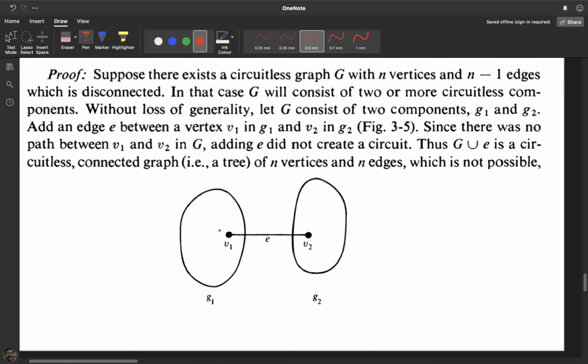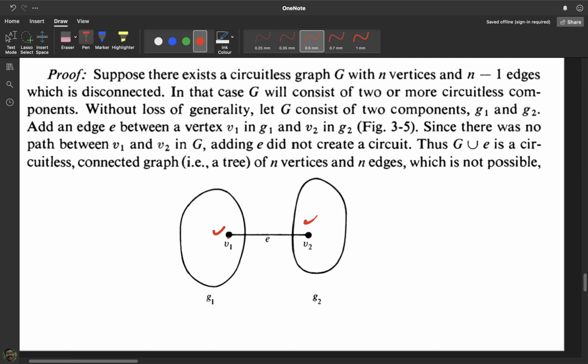Okay, and if I take two vertices in these two different components, suppose I am taking V1 and V2, we know that there is no path between V1 and V2, because they belong to different components. Now I am just adding an edge E between them. Now this E cannot be part of a circuit because there was earlier no path between V1 and V2.